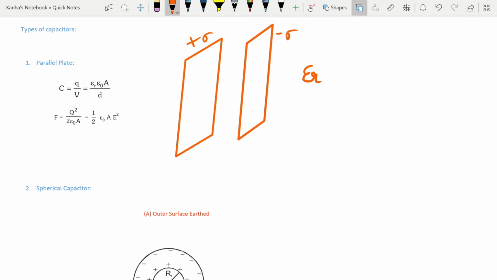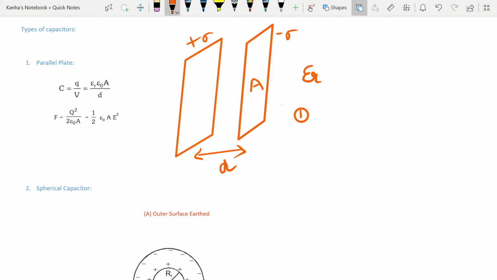The basics of the capacitor are quite simple. Let the distance between the two plates be d, and let the area be A. Then there are basically just three steps to finding the capacitance. The first step is to find the electric field inside the capacitor.